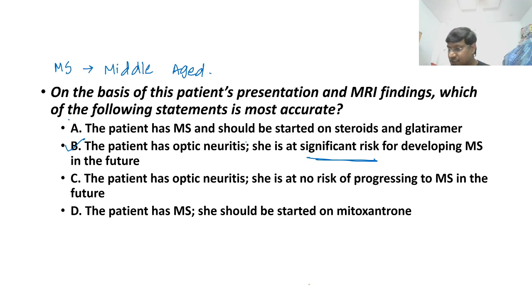So best prognosis is in which type of multiple sclerosis? RRMS has the best prognosis. It is the most common type and it has the best prognosis also.